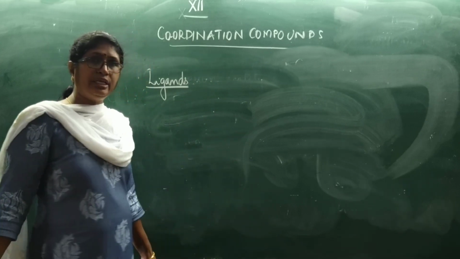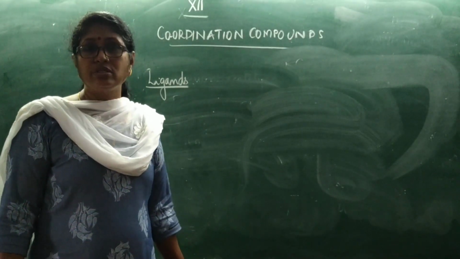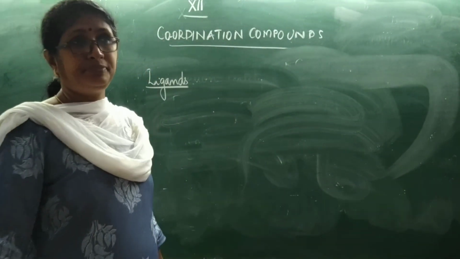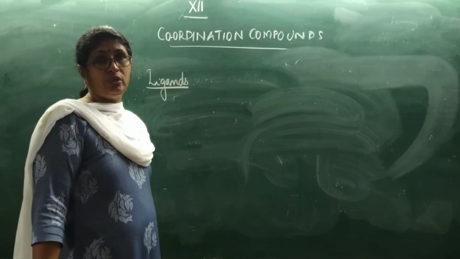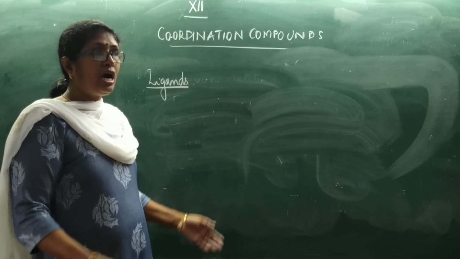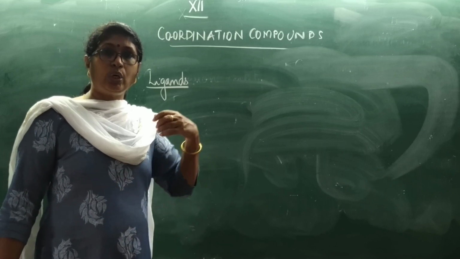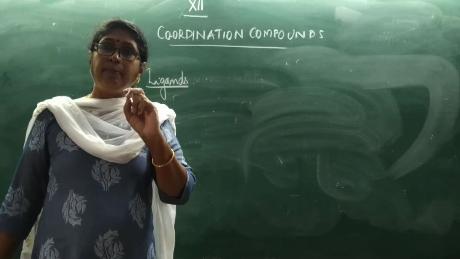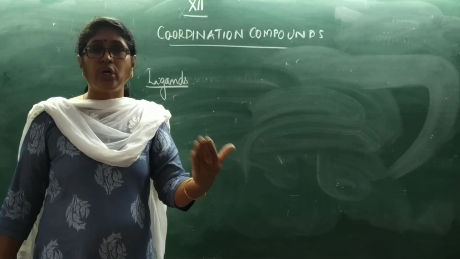Ligands are the neutral molecules or ions which are coordinated to the central metal atom. They are linked in a sigma bond, a sigma linkage, to the central metal atom. Now, how is it linked? See, the ligands are donating a pair of electrons. So the ligands must have at least one lone pair of electrons to donate.